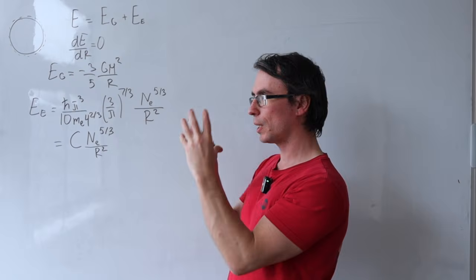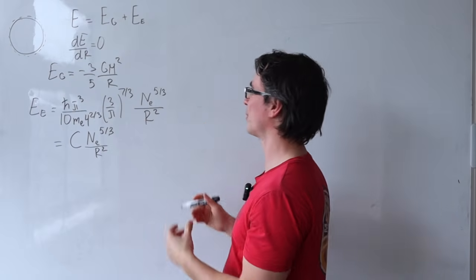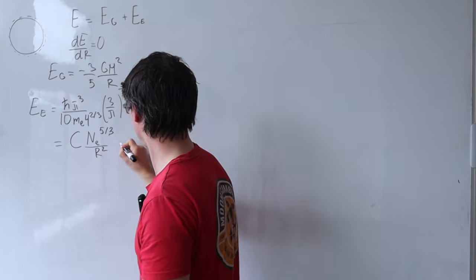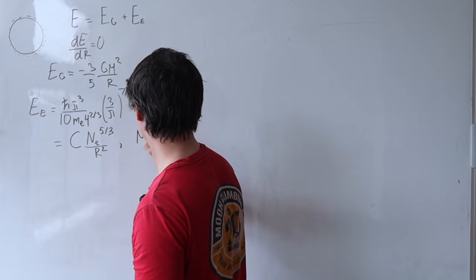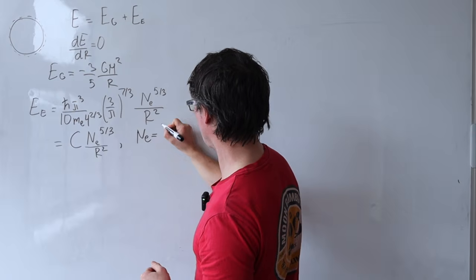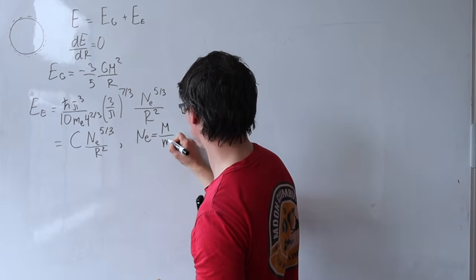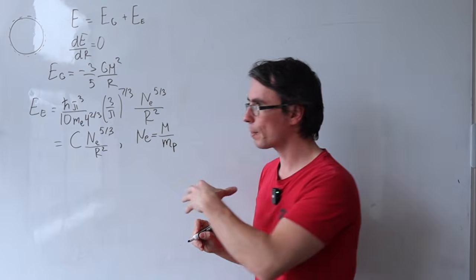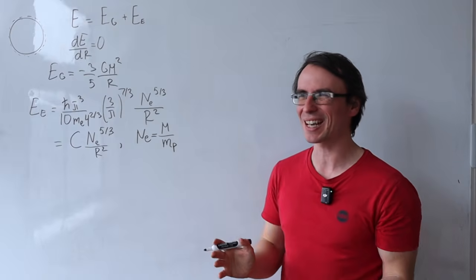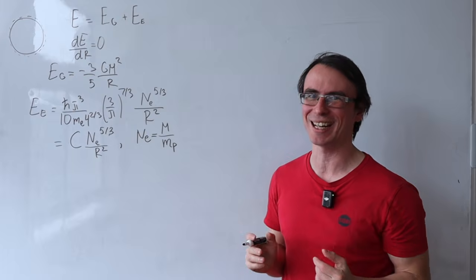Okay, so how do we find this number? Because each of those electrons came from an ionized hydrogen, we can say that N_e is going to have to equal the mass of the star M divided by the mass of an individual proton. Why am I dividing by the mass of a proton rather than an electron? Because most of the mass from the star will come from protons rather than electrons.